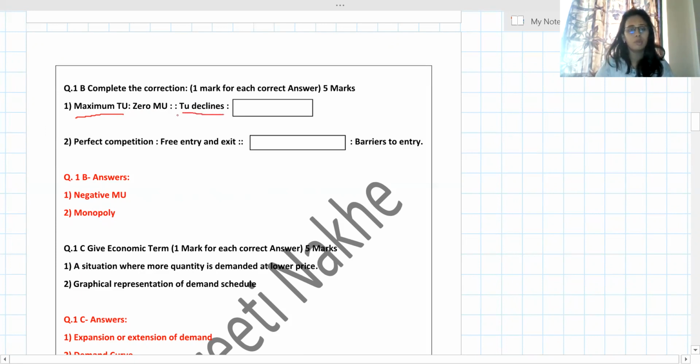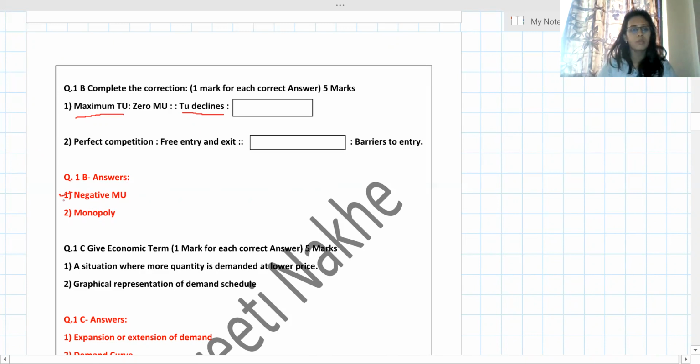TU declines. We know that after meeting the point of satiety, TU starts falling. When TU starts falling, MU goes negative. So your answer should be, question number 1, B, answer negative MU. Don't write all these things, don't put that box and all, don't copy anything. Directly write negative MU.